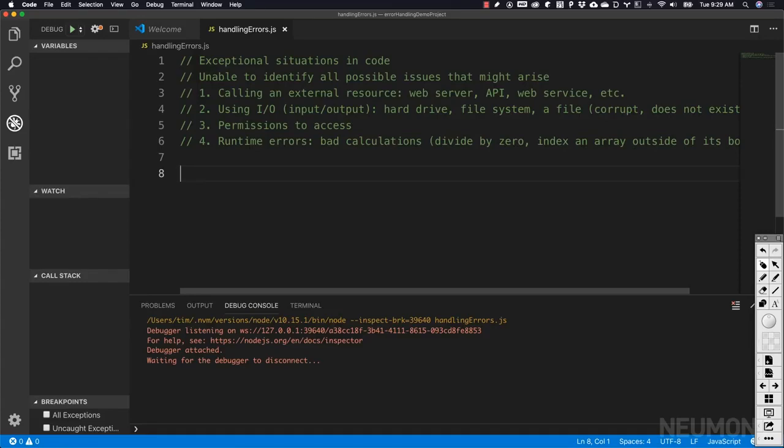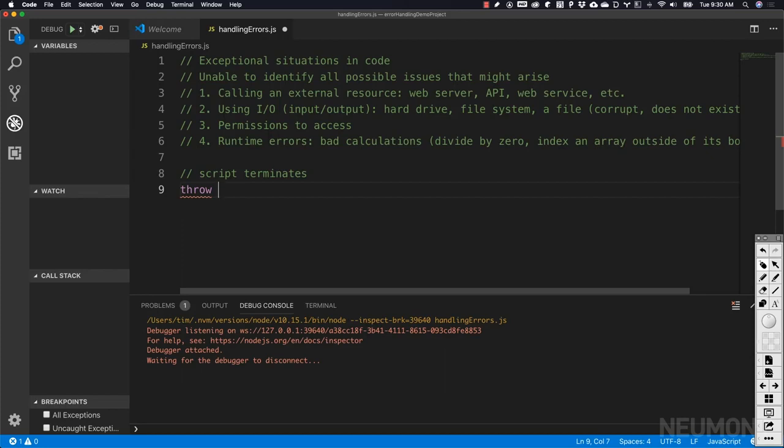Now the big thing here is the decision as to whether or not we handle these errors in our program. And what the side effects would be if we do handle them and what will happen if we don't handle them. In most cases, when we're dealing with JavaScript, if we run into an error or exception, what is going to happen is our script is going to terminate. Now what I mean by that is, let's go ahead and let's cause an error in the script that we're writing right now. And we can cause an error by using what we call the throw statement.